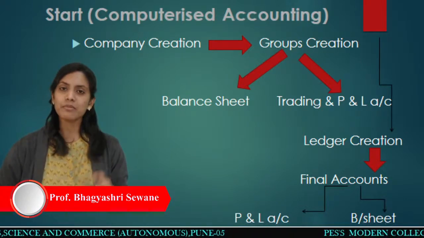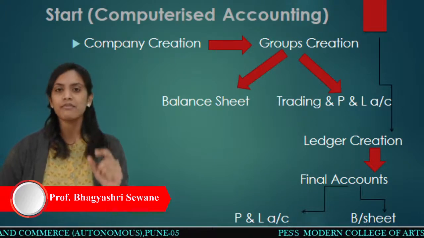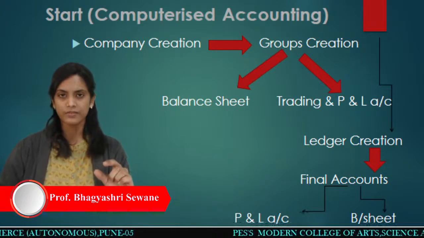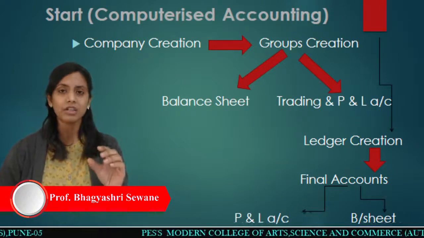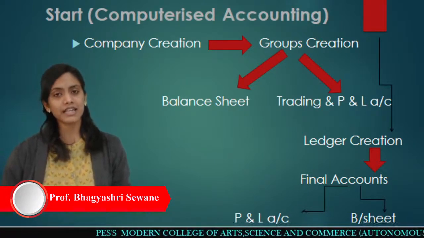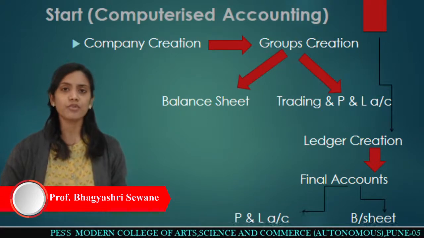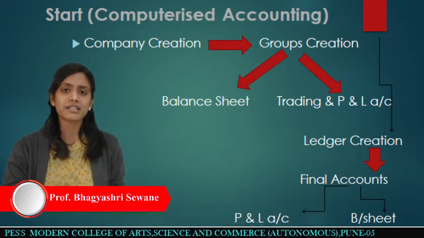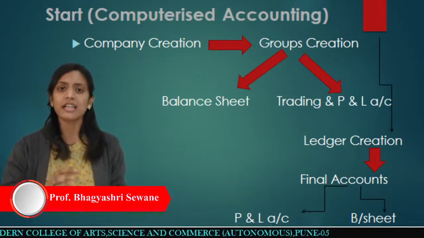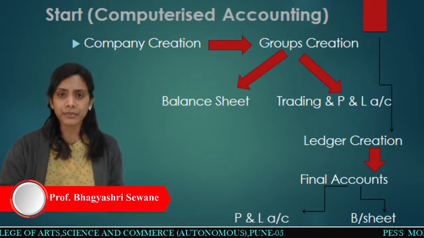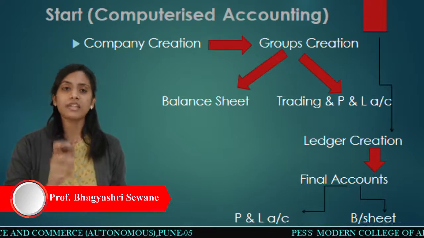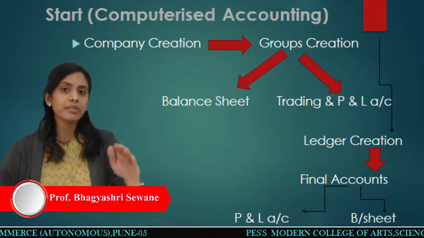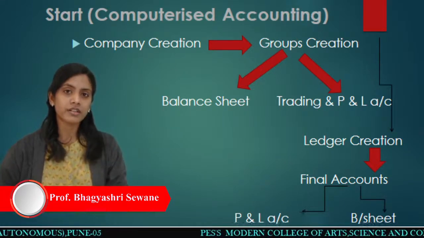In manual accounting, everybody has to maintain a book for each and every business organization. Just like that, in computerized accounting we have to maintain all these businesses' or companies' data in software, that is Tally. So for that purpose, first of all, we have to create a company. Under that company name, that company's data will be stored.